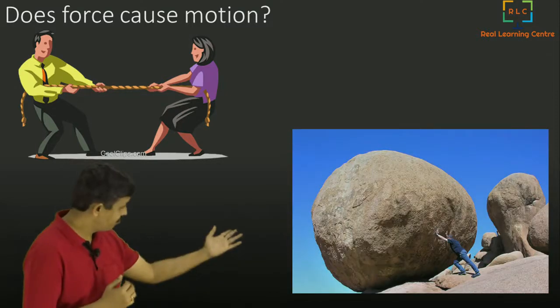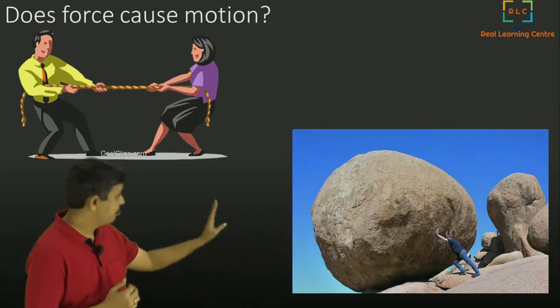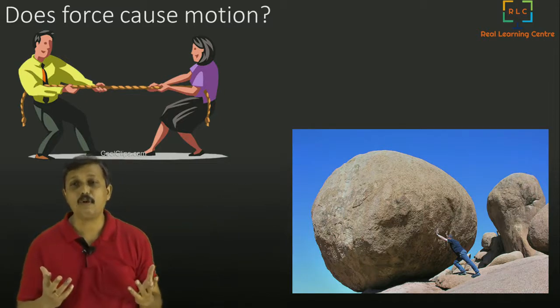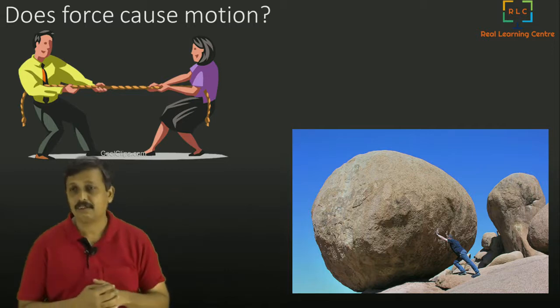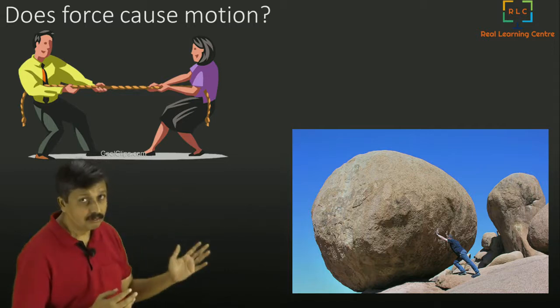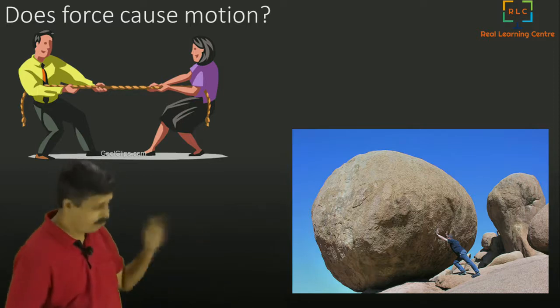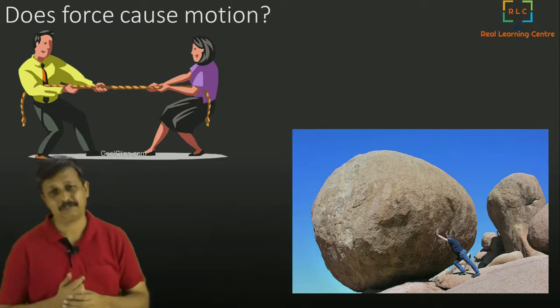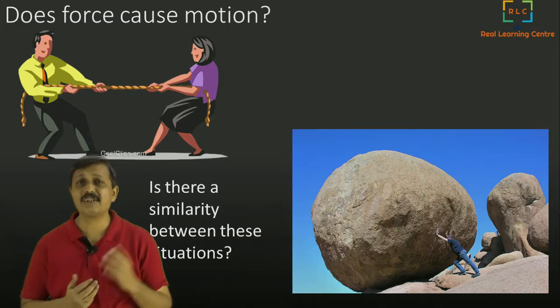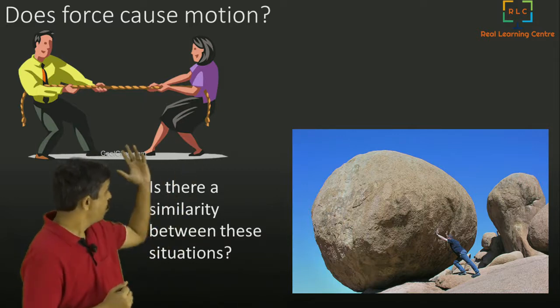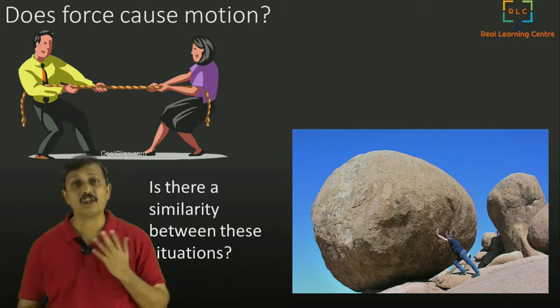So what about this? Somebody is pushing a huge rock, hoping to make it fall. Will it move? That is the question. Now in both these scenarios, is there anything that is common? Do you see any commonality between these situations? One is 2 people pulling a rope, the other one is somebody pushing the rock.